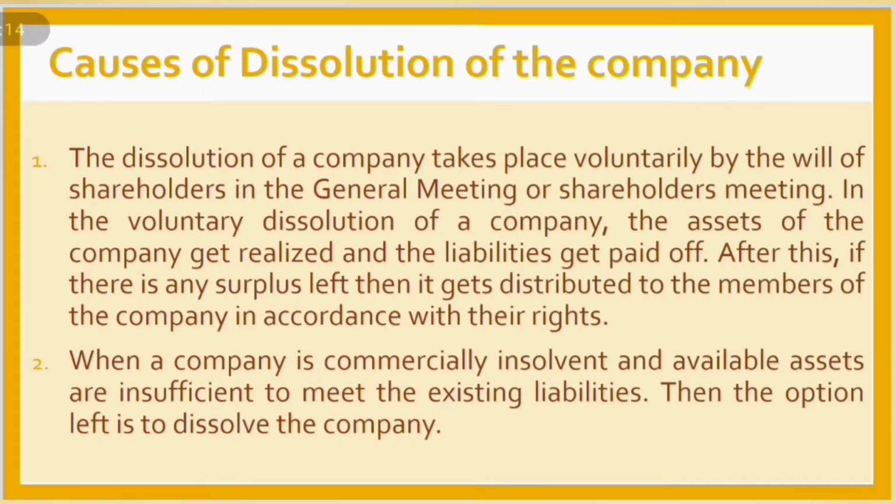The dissolution of a company takes place voluntarily by the will of the shareholders in the general meeting or shareholders meeting. In the voluntary dissolution of a company, the assets of the company get realized and the liabilities get paid off. After this, if there is any surplus left, then it gets distributed to the members of the company in accordance with their rights. Number 2, when a company is commercially insolvent and available assets are insufficient to meet the existing liabilities, then the option left is to dissolve the company.